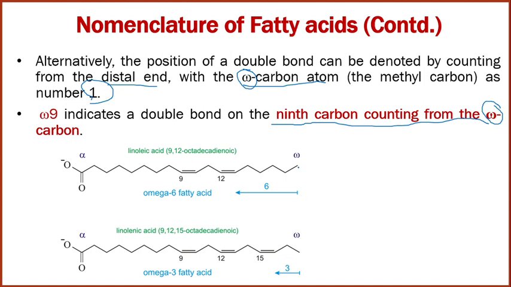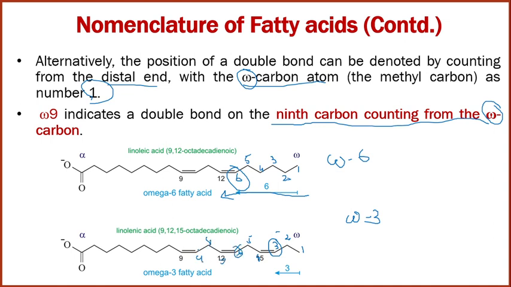So this is the methyl carbon, number 1, number 2, number 3, number 4, number 5 and number 6. If you are counting from the methyl carbon towards the carboxylic acid side, at number 6 the double bond first appears, so it is called an omega 6 fatty acid. Same way, number 1, number 2 and number 3. The first double bond appears at the third position, so it is called an omega 3 fatty acid.